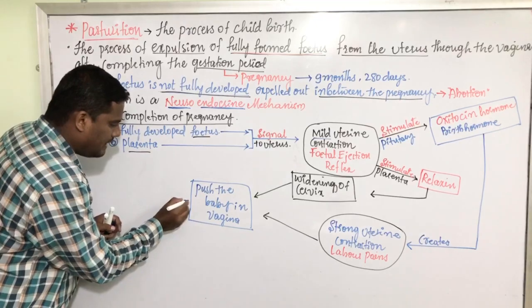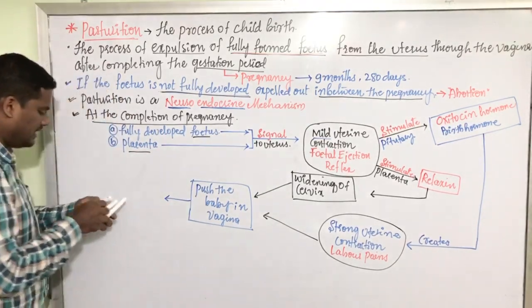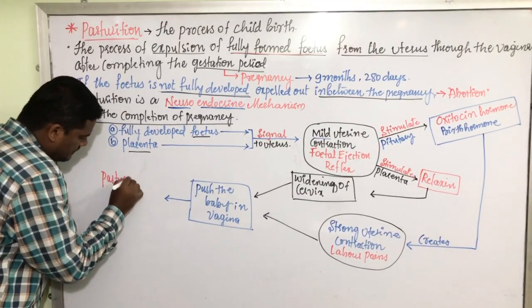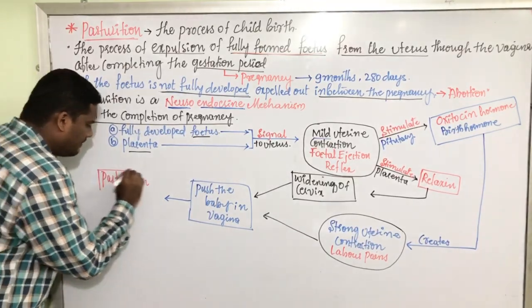When the baby is pushed into the vagina, that leads to parturition, that is, the delivering of the baby.